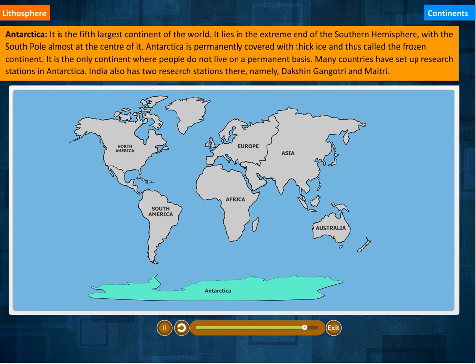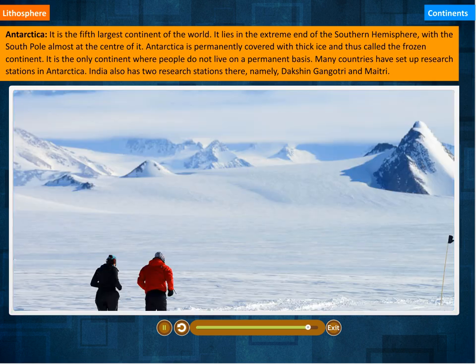Antarctica. It is the fifth largest continent of the world. It lies in the extreme end of the southern hemisphere, with the South Pole almost at the center of it. Antarctica is permanently covered with thick ice and thus called the frozen continent. It is the only continent where people do not live on a permanent basis.